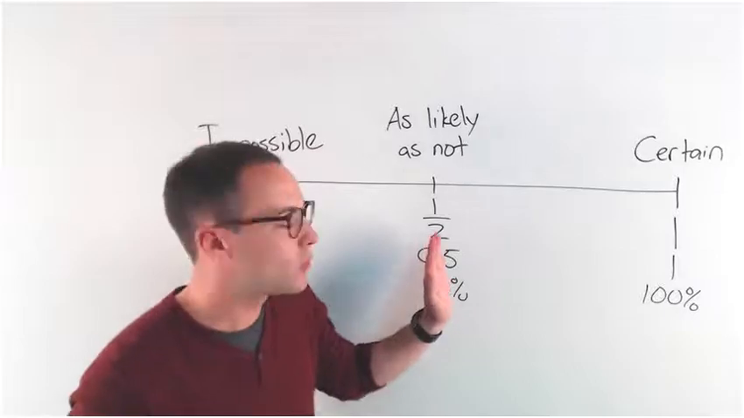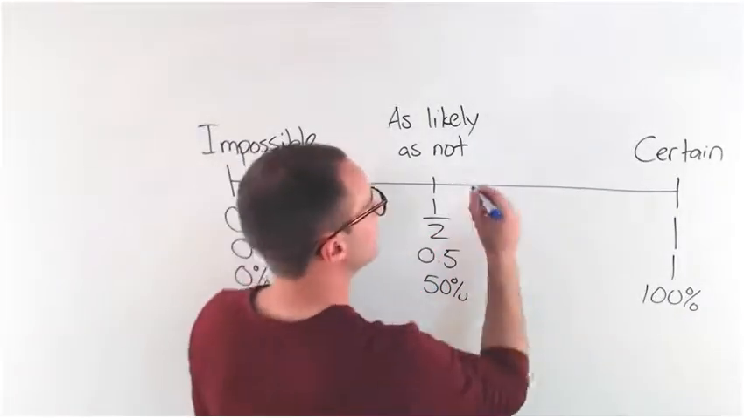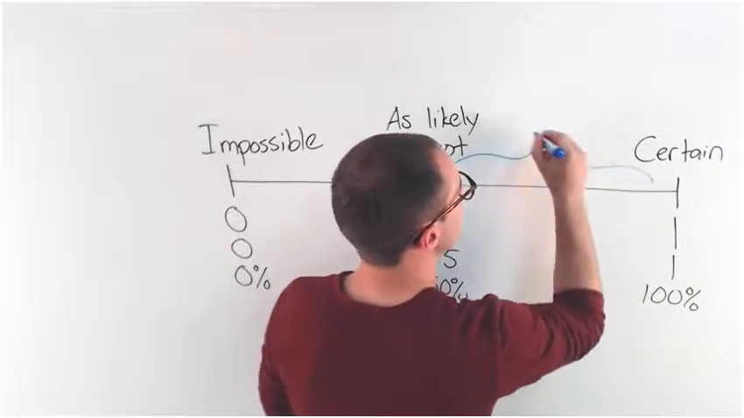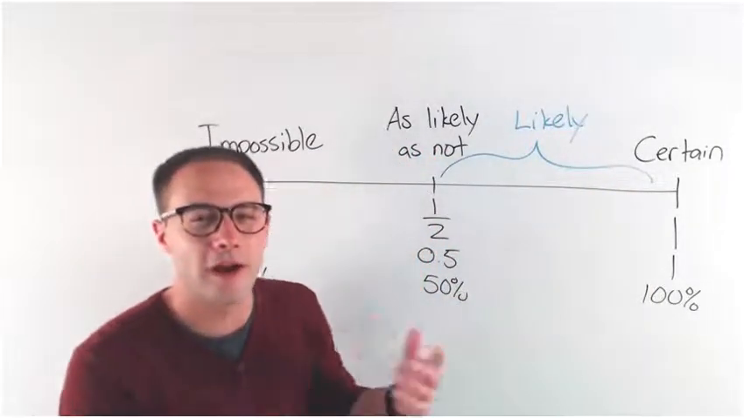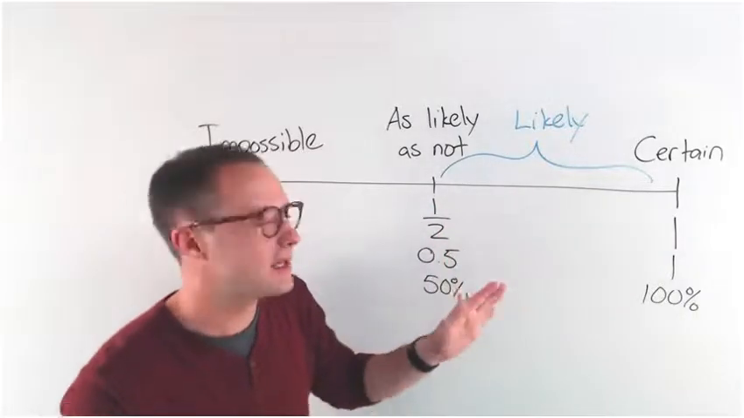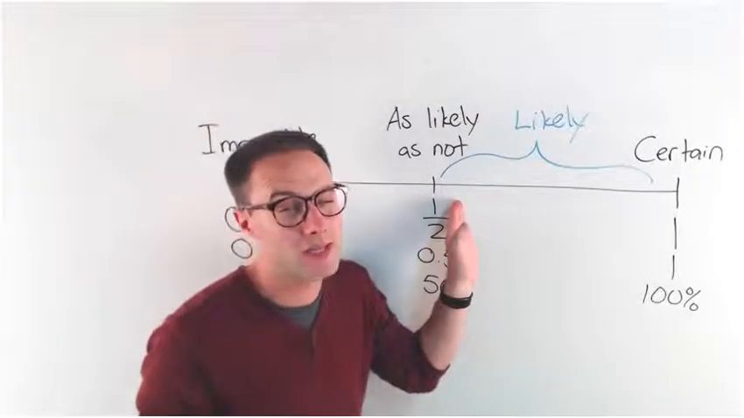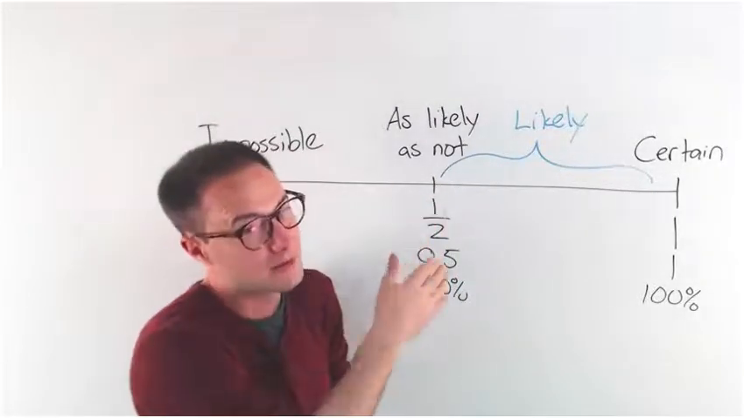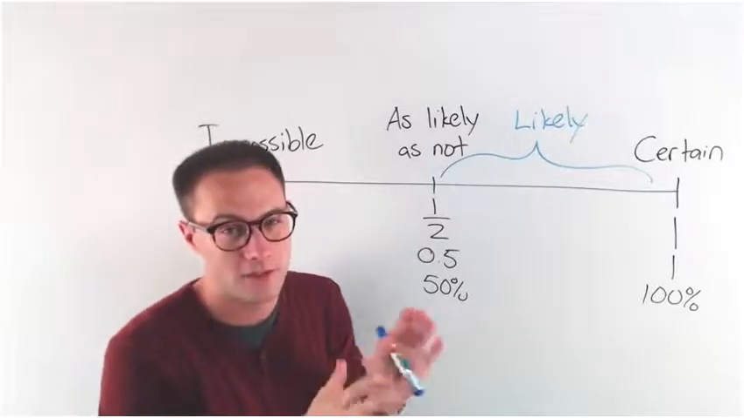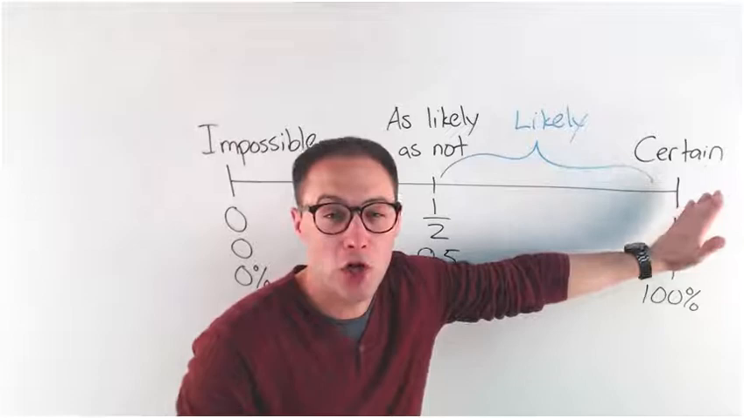Now, what about anywhere in here? Well, anywhere between 1/2 and 1, we would say that's likely. Okay. Now, there's varying degrees of how likely it is. Obviously, if you've got something right around 52%, well, that's just barely likely, right? You're pretty close to kind of a 50-50 shot. Whereas all the way up here, you're getting pretty close to certainty.